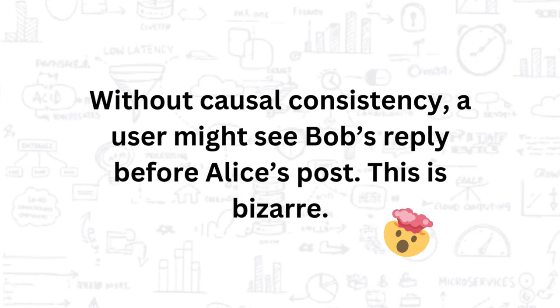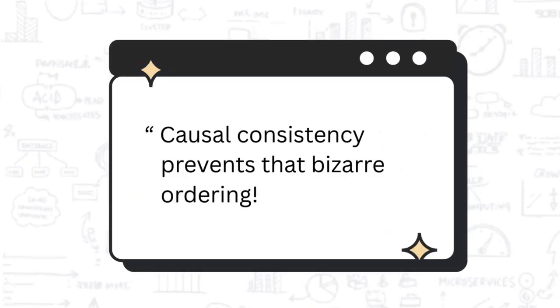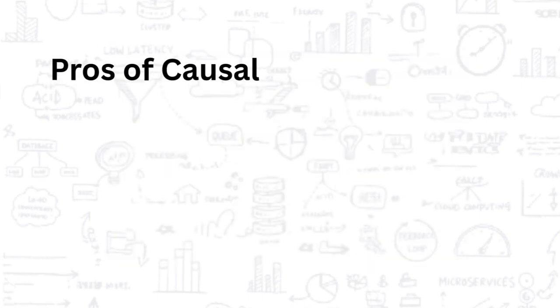See the connection? Now, imagine a system without causal consistency. It's totally possible for some other user, maybe halfway across the world, to see Bob's congratulations message before they even see Alice's original announcement. How weird is that? It makes no sense. It just completely breaks the logic of the conversation. And that's the whole point. Causal consistency is the guarantee that stops this exact kind of bizarre, illogical ordering from ever happening. It makes sure that conversations and timelines actually feel like conversations and timelines.